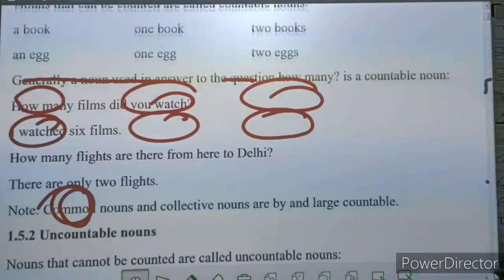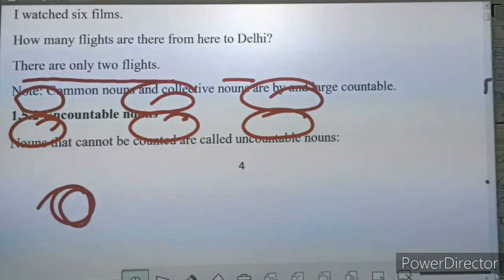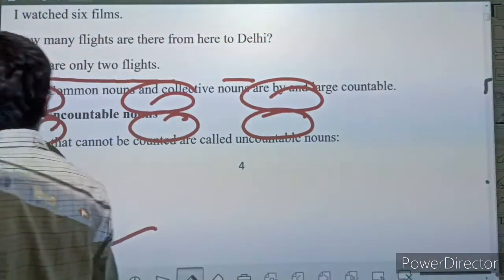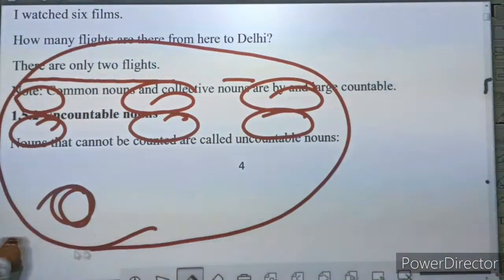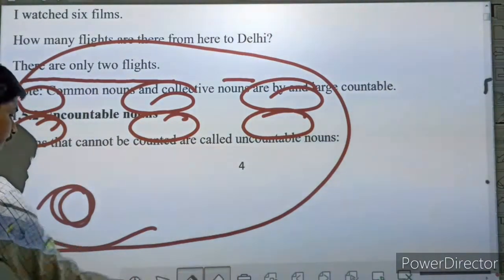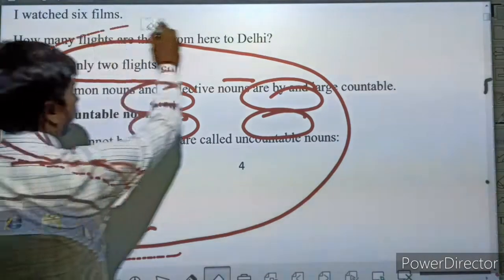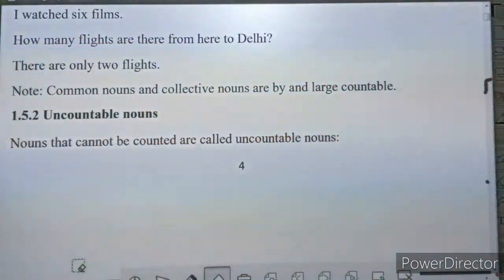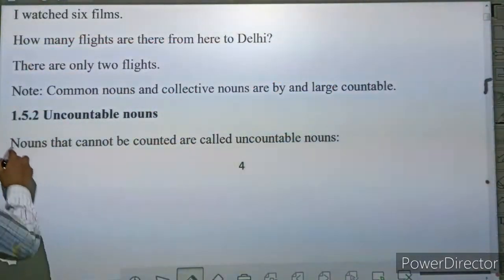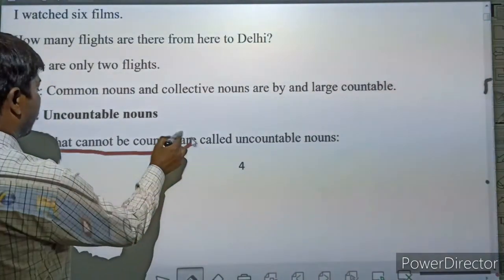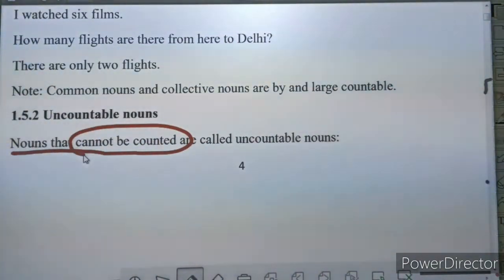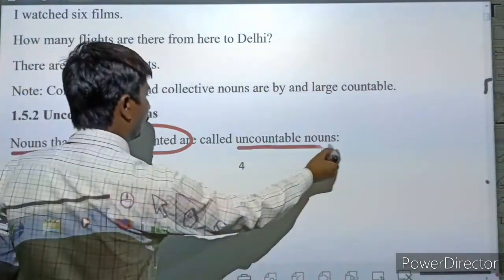After countable noun, you can see the definition of uncountable noun. Here, the thing that cannot be counted is called uncountable noun. The noun that cannot be counted is called uncountable noun.